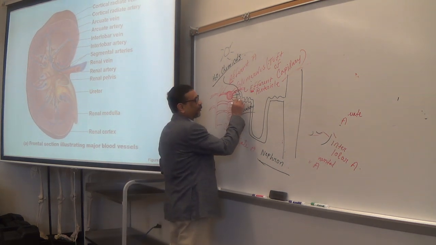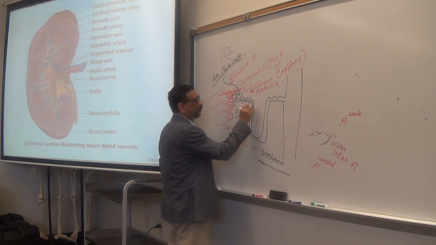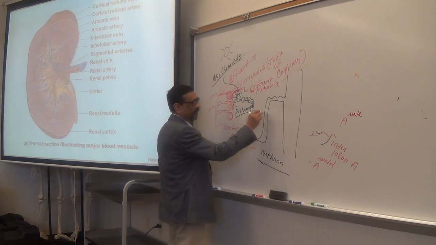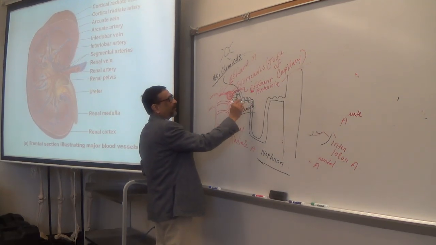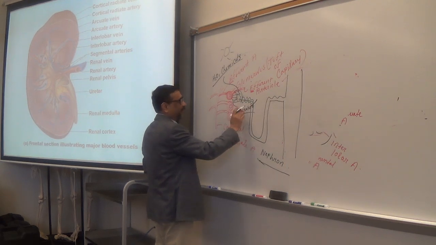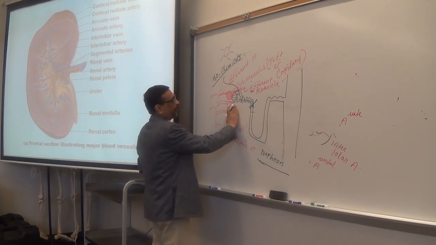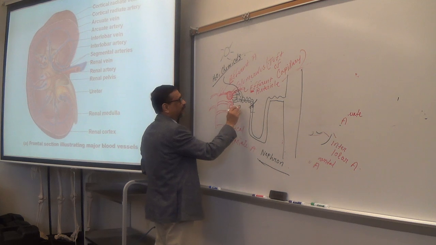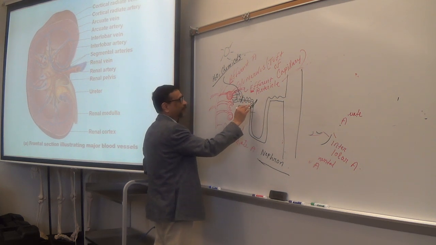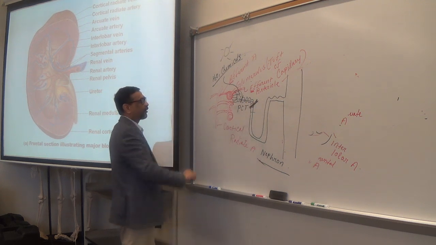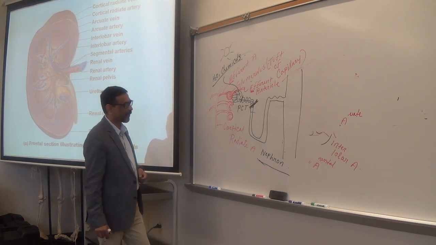Now, you have that fluid inside the nephron. Now, this fluid will start to move through the nephron. This is actually a tube-like structure. So, this part of the nephron is called proximal convoluted tubule. This first part, okay? Proximal convoluted tubule.